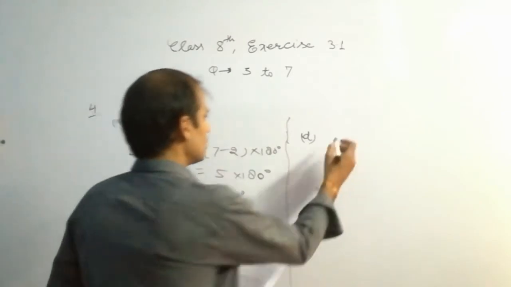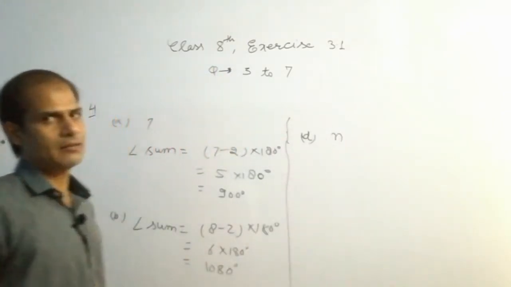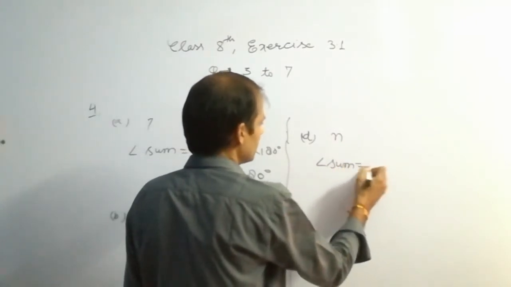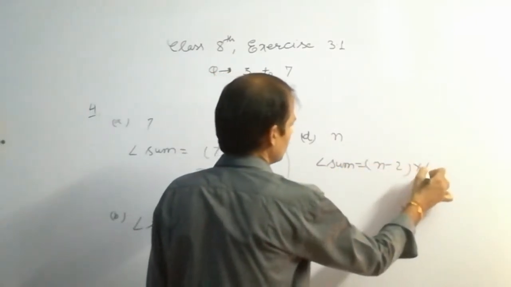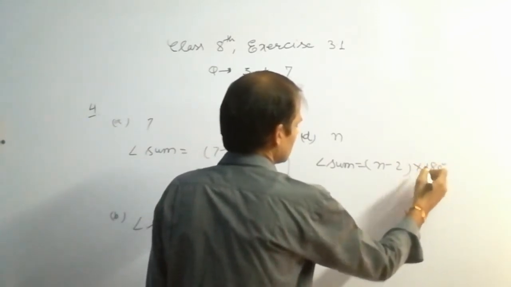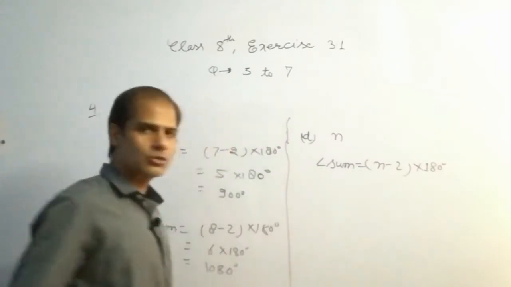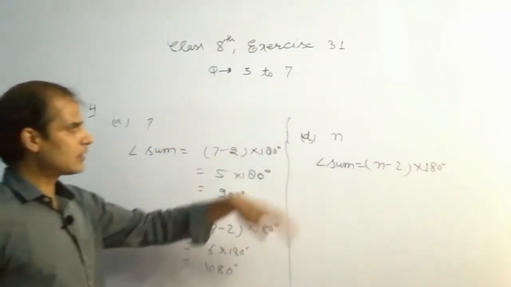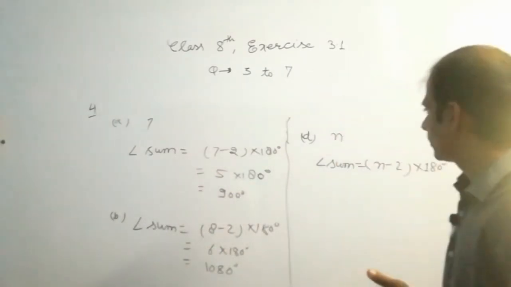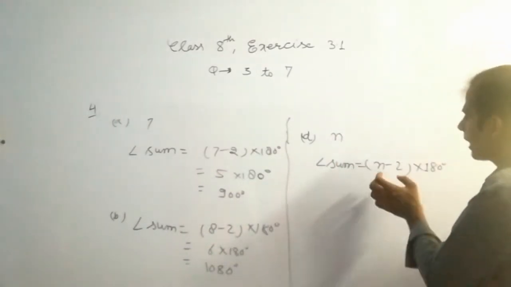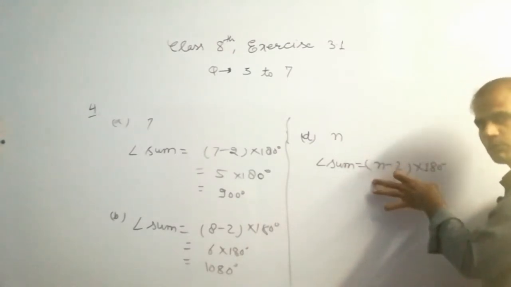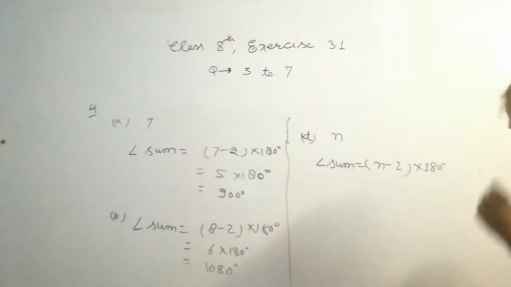So D, the number of sides is n. It means it is an n sided polygon. The angle sum will be simply n minus 2 into 180 degree. It means this is the general formula to find the angle sum of a given polygon. अगर किसी भी पॉलीगॉन में n साइड्स हैं, नंबर ऑफ साइड्स आर n, तो हम एंगल सम के लिए ये फॉर्मूला यूज करेंगे n minus 2 into 180.